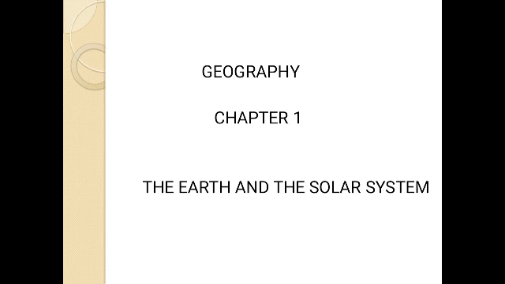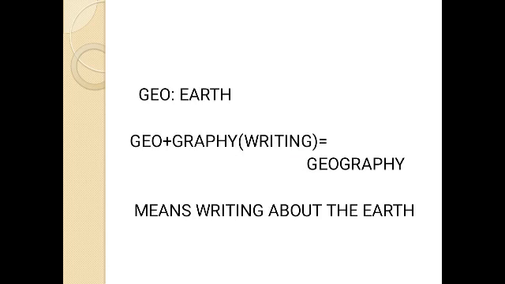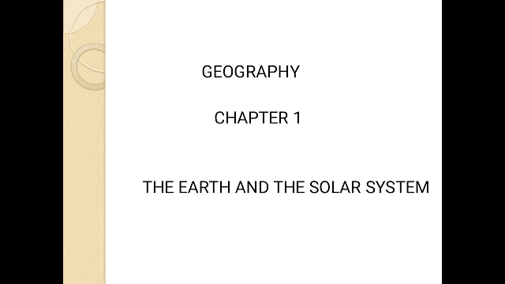Before beginning our chapter, I would like to tell you the meaning of geography. Children, geo stands for earth and graphy stands for writing. So geography means writing about the earth. Any written text which tells us about earth is geography. Clear? So now let's start our chapter. Its title: the Earth and the Solar System.